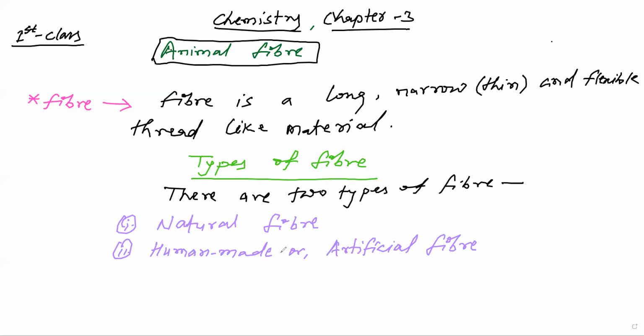This is the first page, so please take a screenshot, and in the next page we have defined natural fiber. It is also available on your e-content. I hope you all take a screenshot of this page.